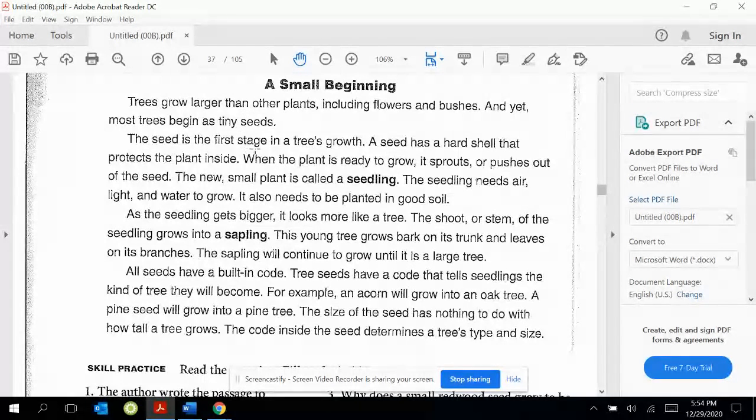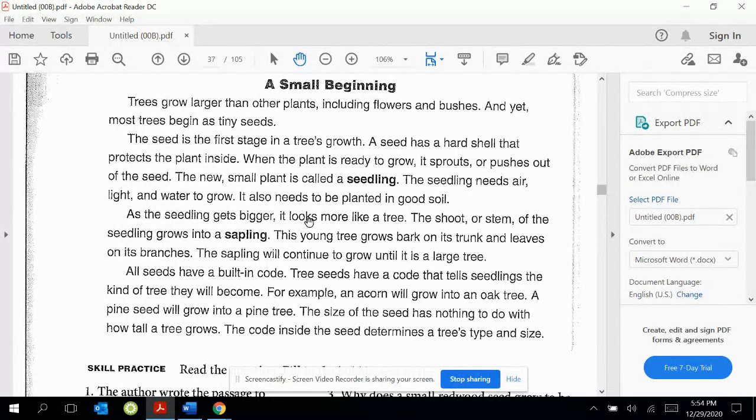The seed is the first stage in a tree's growth. A seed has a hard shell that protects the plant inside. When the plant is ready to grow, it sprouts or pushes out of the seed. The new small plant is called a seedling. The seedling needs air, light, and water to grow. It also needs to be planted in good soil.